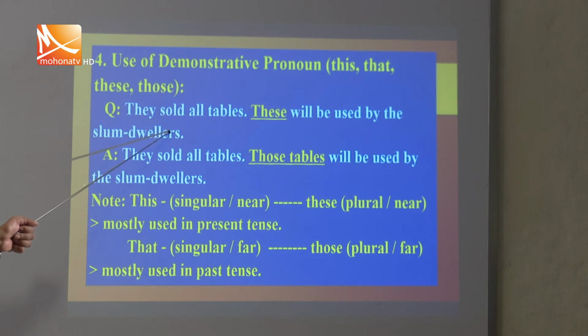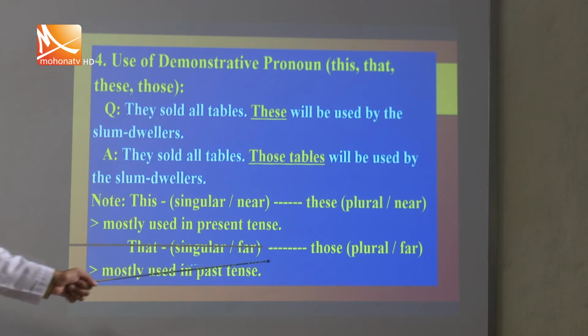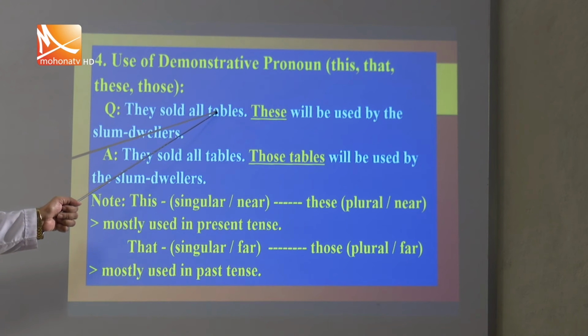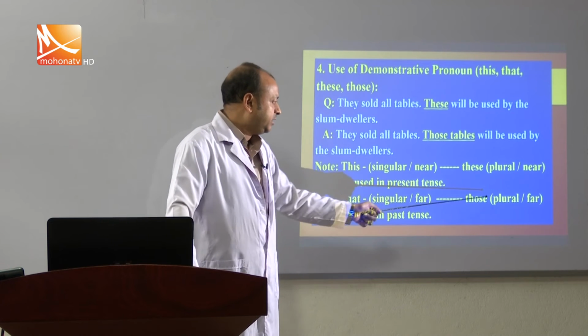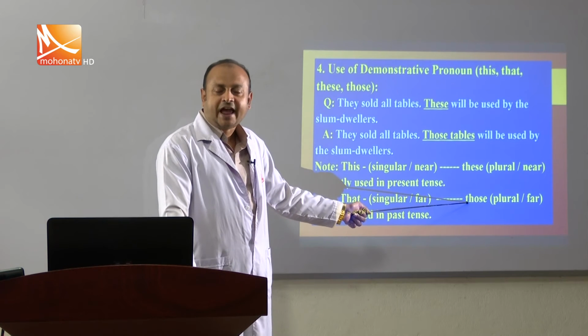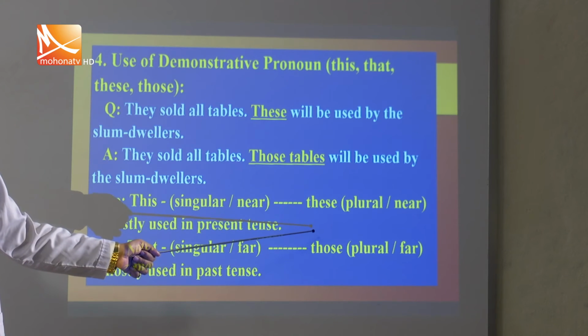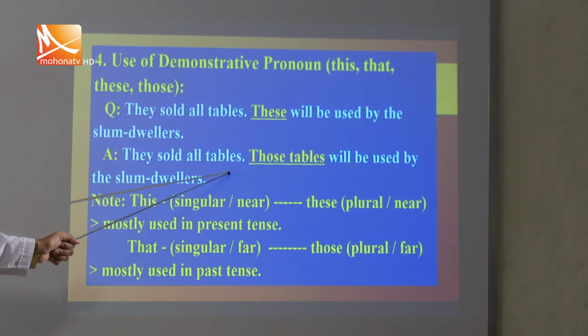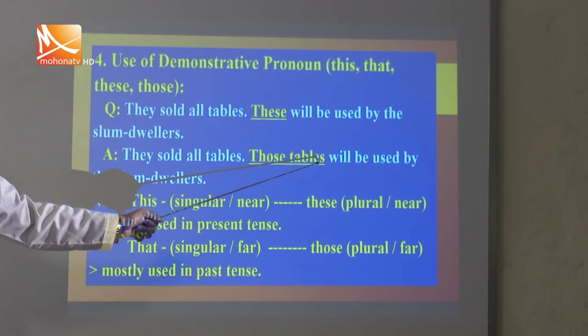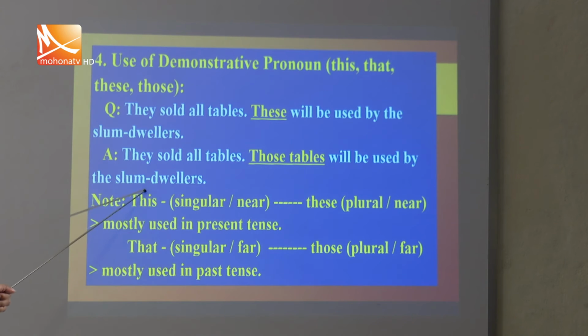So, as we found in the first sentence, sold is past tense, we have to use those here because the tables are plural. So, in past tense and plural, those will be used according to the rules of demonstrative pronoun. Okay? So, you have to say: they sold old tables. Those tables will be used by the slum dwellers, my students.